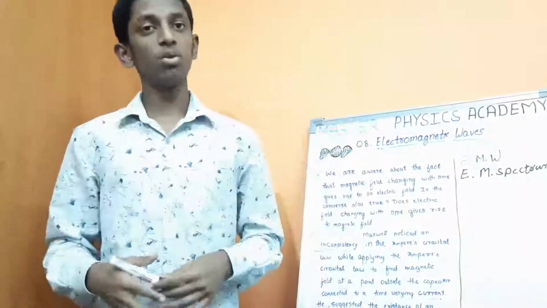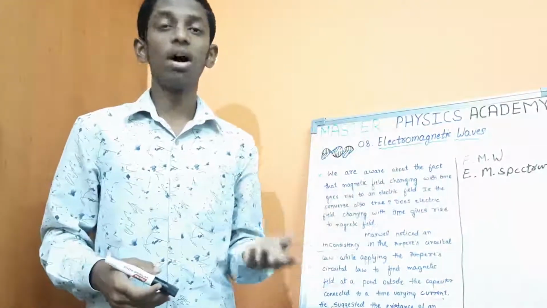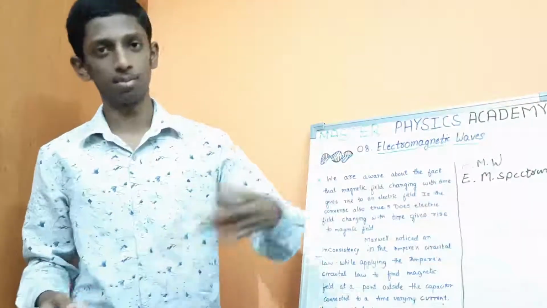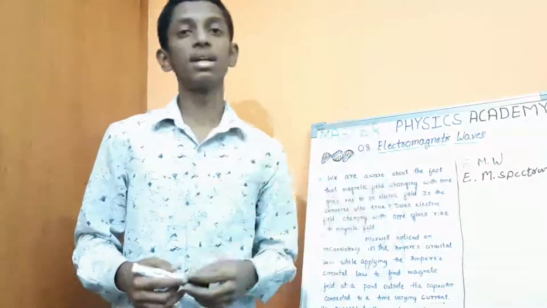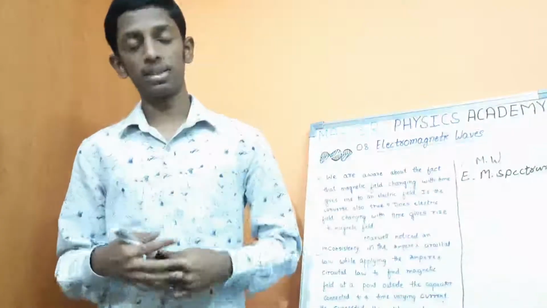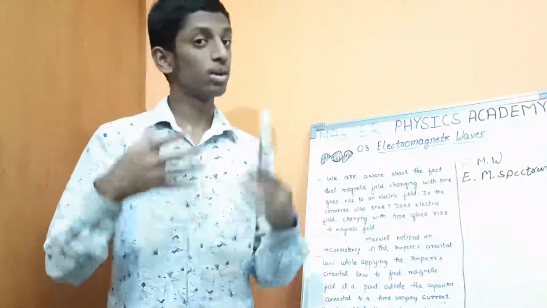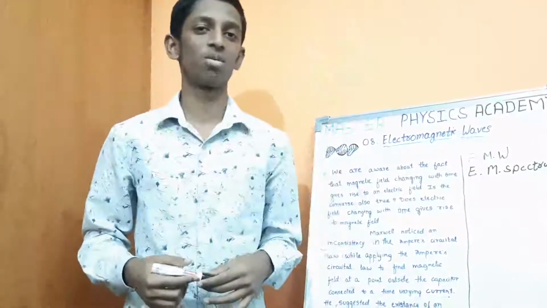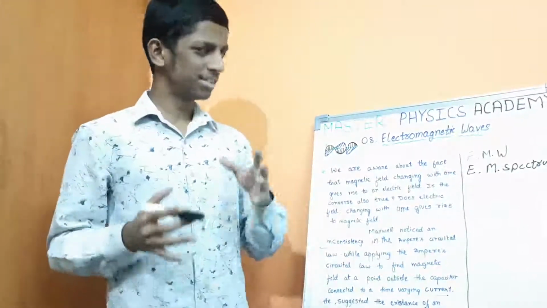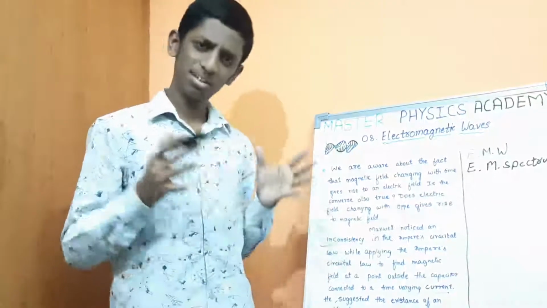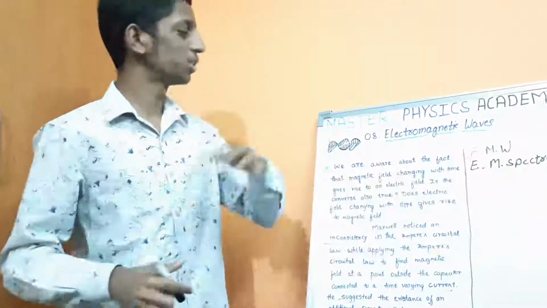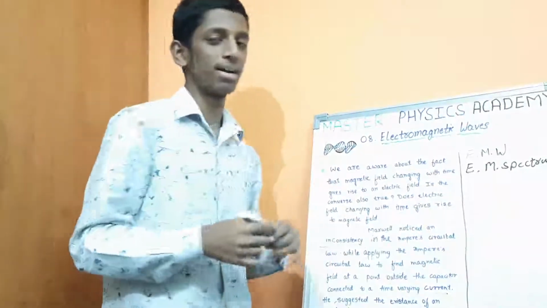We are used to watching our TV and using the remote sitting some meters away, and you can operate that TV while sitting there, and you can also see me on your screen. That is because of electromagnetic waves. So it seems interesting, right? This chapter has so many interesting things to know. So let's go to electromagnetic waves.